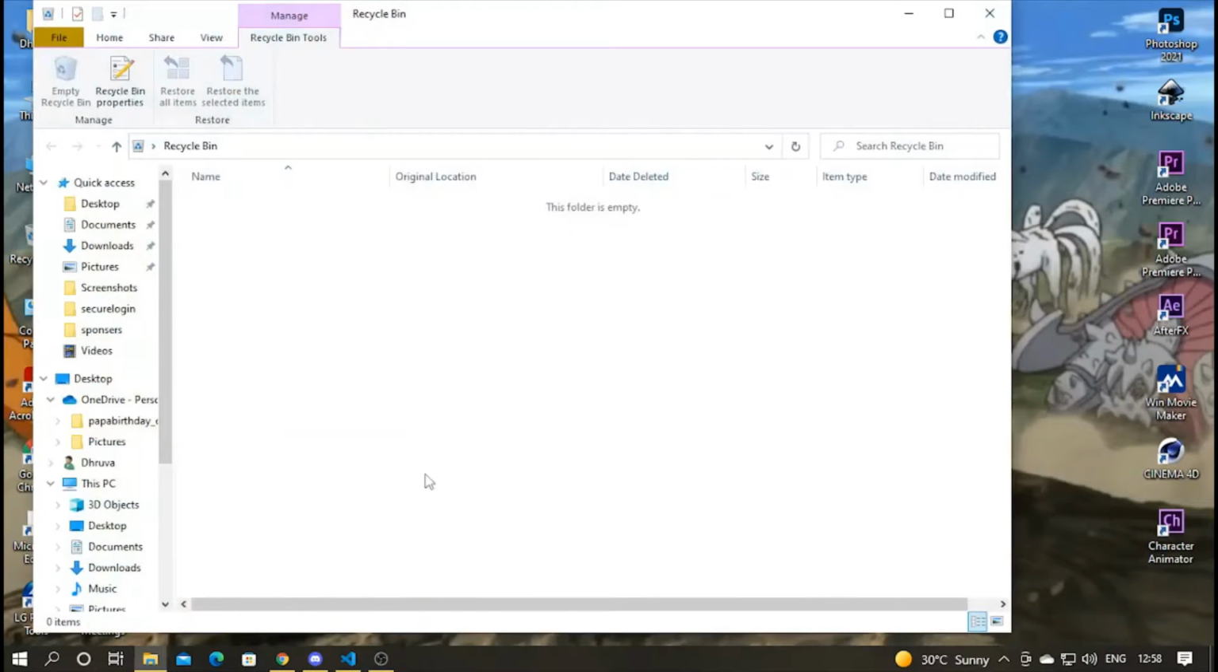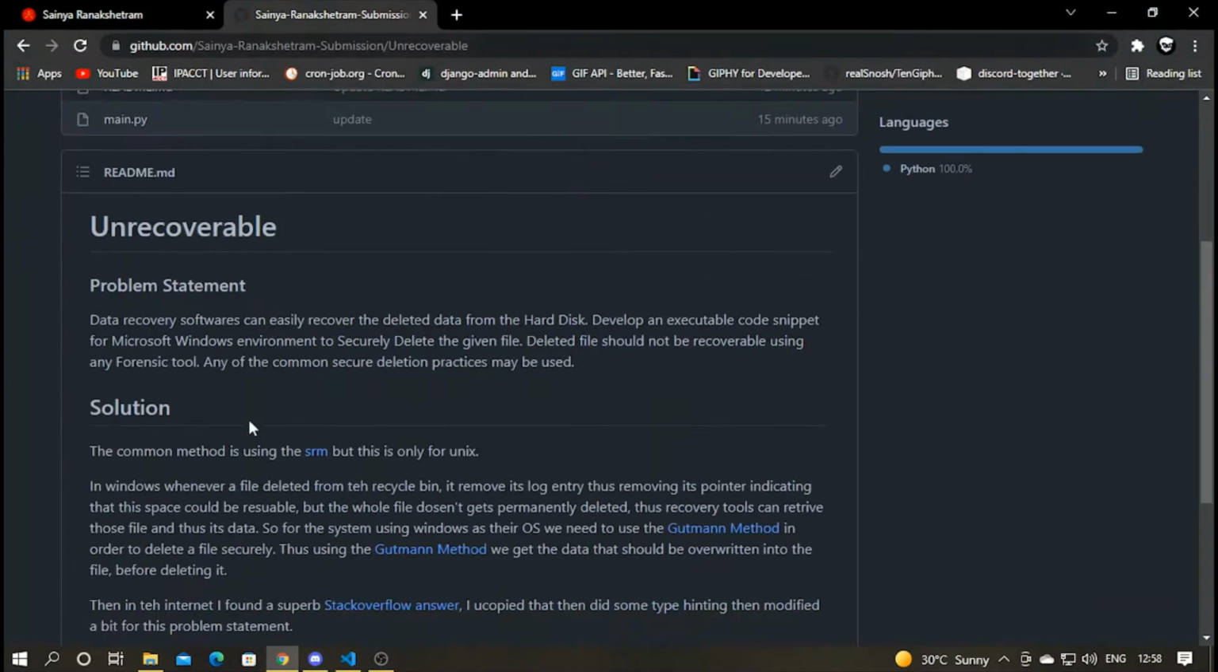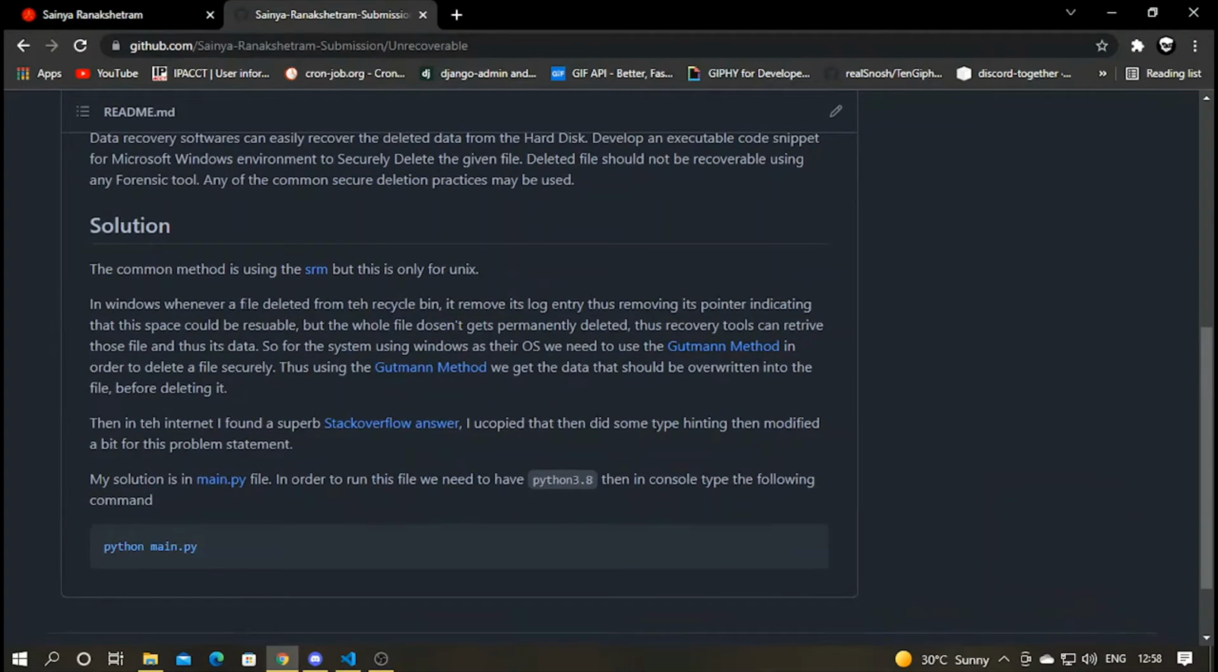So, wait, let me show you. When we delete a file from the recycle bin, what it does is... okay, let me explain it from the start only. I'll just go here: solution. The first common method for securely deleting a file is the SRM method. First I'll explain what is actually meant by secure deletion of a file.